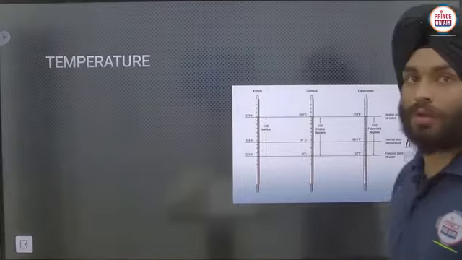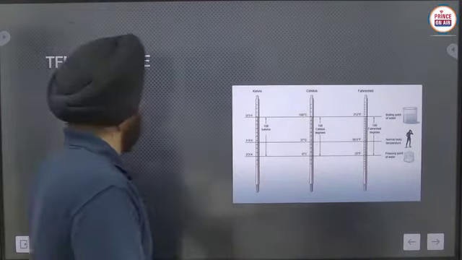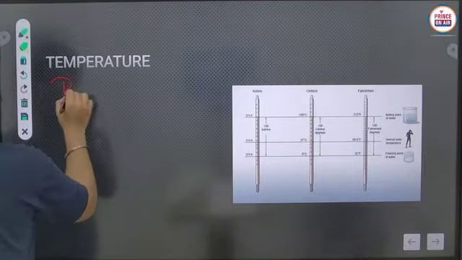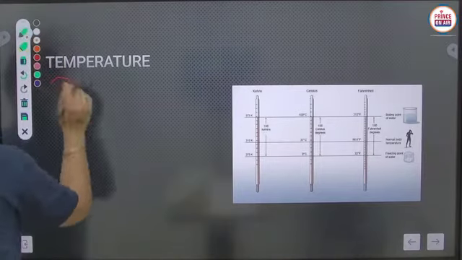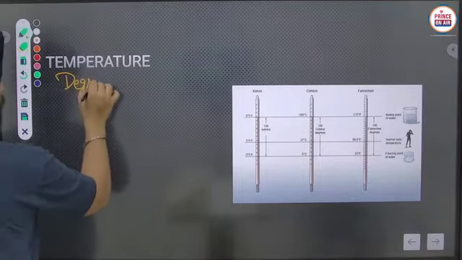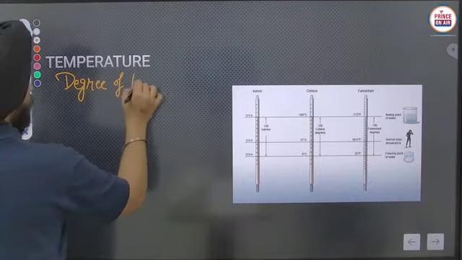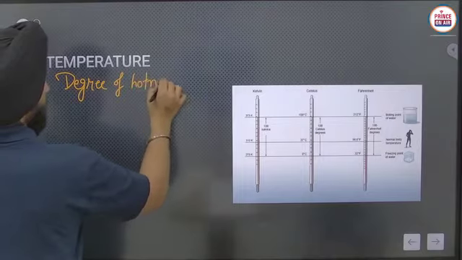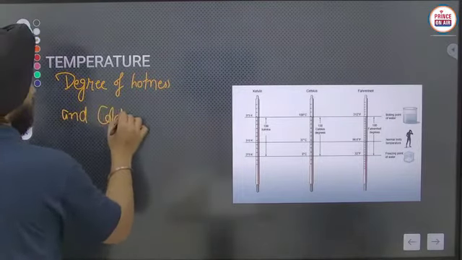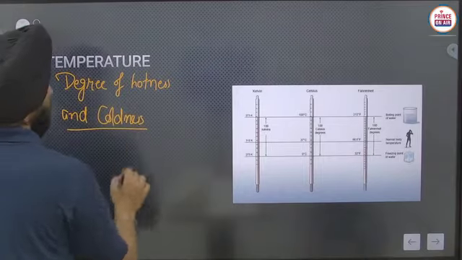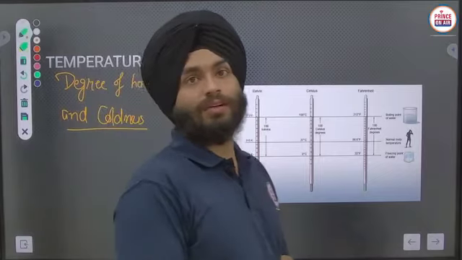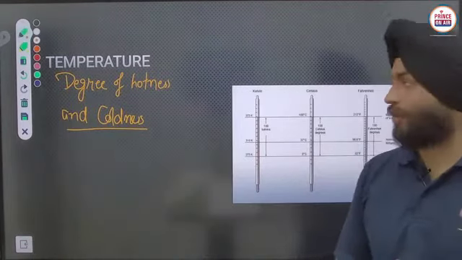Now, temperature. All of you know the definition of temperature: it is the degree of hotness or coldness. That is considered to be the definition of temperature here.